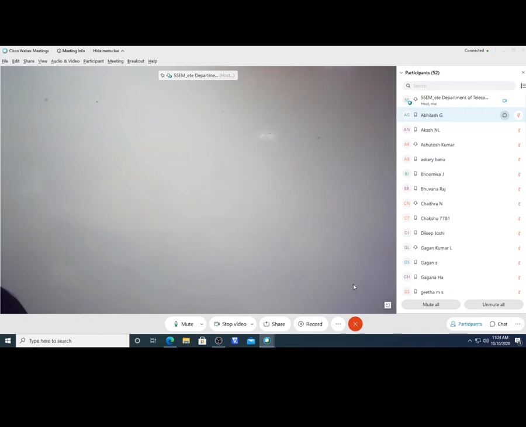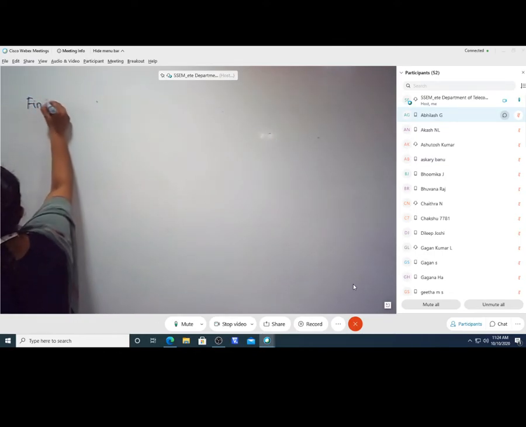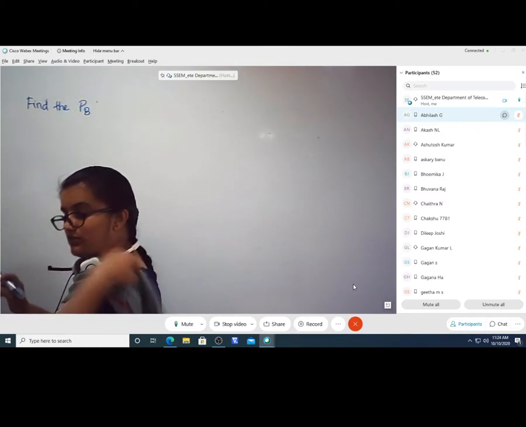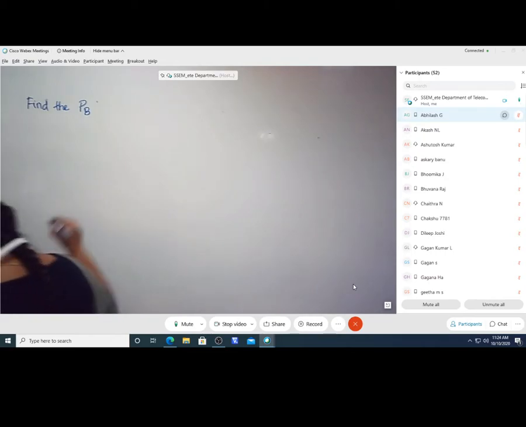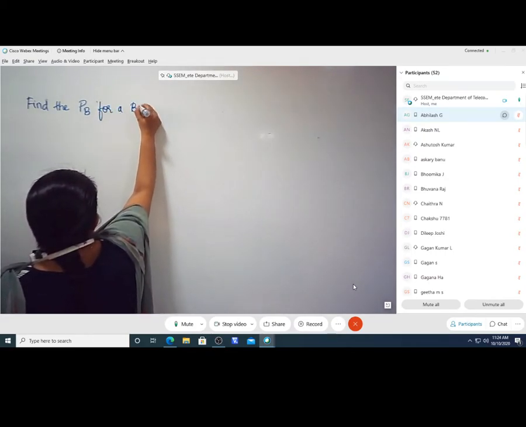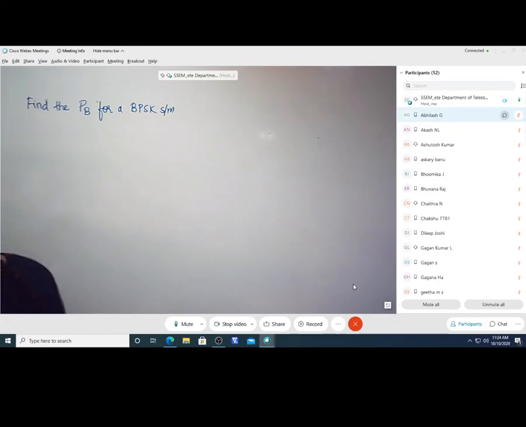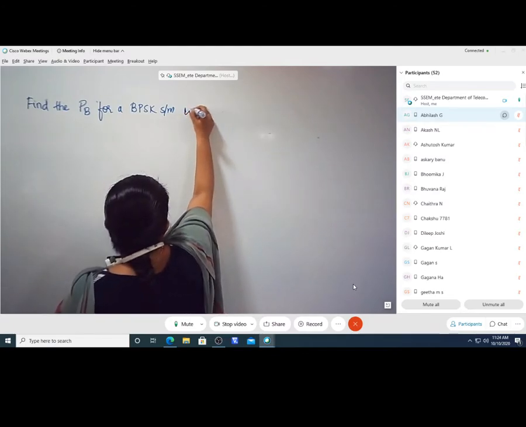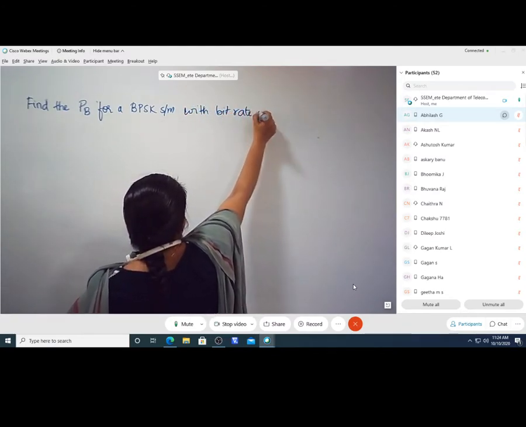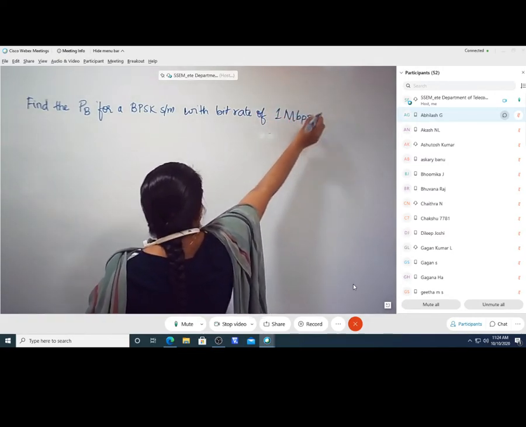Find the bit error probability. I am writing it in short as PB. Find the bit error probability for a BPSK system with bit rate of 1 Mbps.